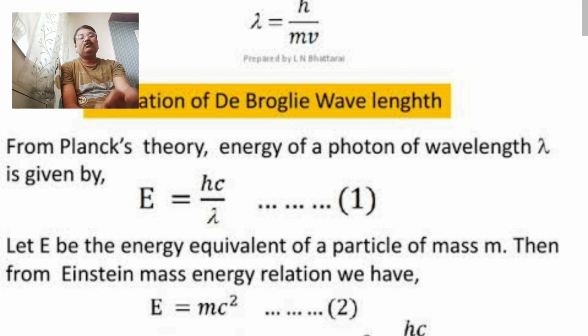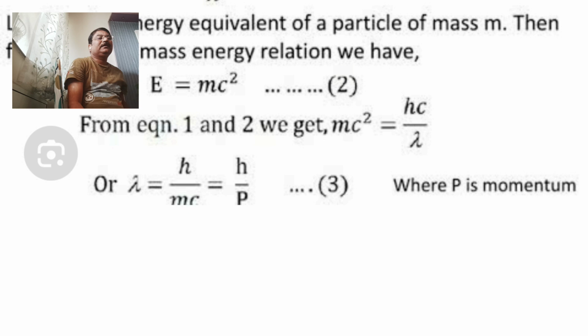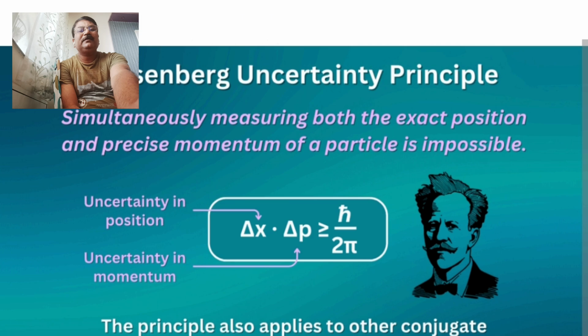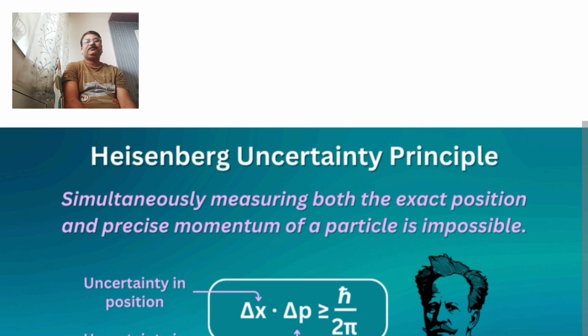So this is overall about de Broglie's hypothesis, and now we are moving towards another well-known theory, that is particularly Heisenberg's uncertainty principle, an important one. Now see, uncertainty, everyone knows about this word. Uncertainty means nothing is fixed or static. We cannot say it is certain. It is called uncertainty.